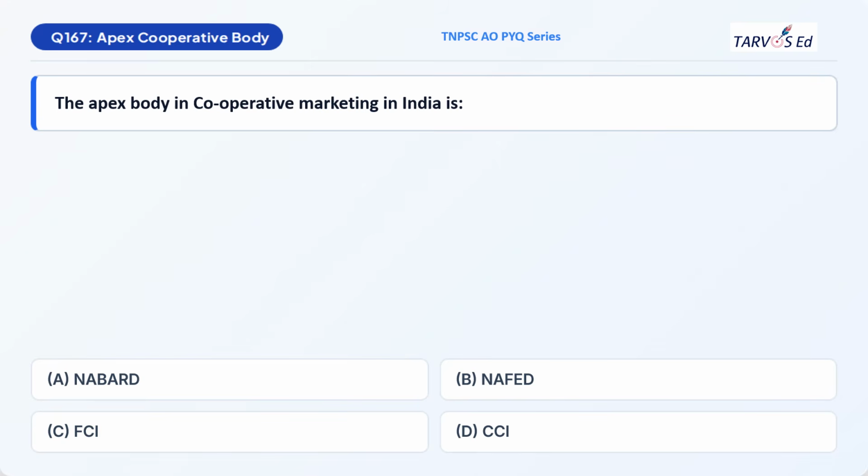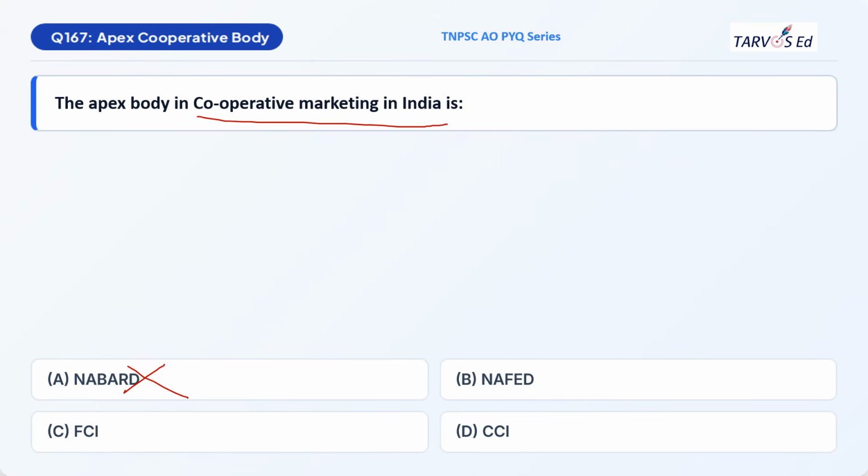Your next question is question 167. The apex body in cooperative marketing in India is option A, NABARD, option B, NAFED, option C, FCI, option D, CCI. If you know the full form of these abbreviations, then you can easily answer this question. So NABARD stands for National Bank for Agriculture and Rural Development. So this is not an apex body for cooperative marketing. It is the apex body for agriculture in India.